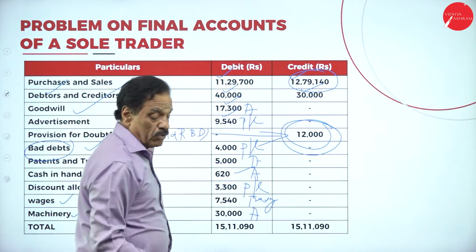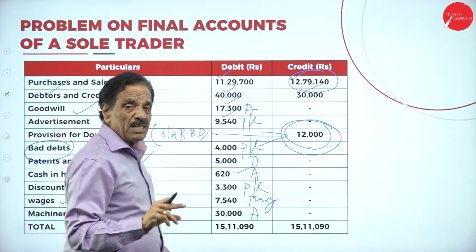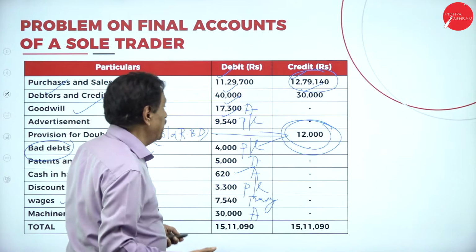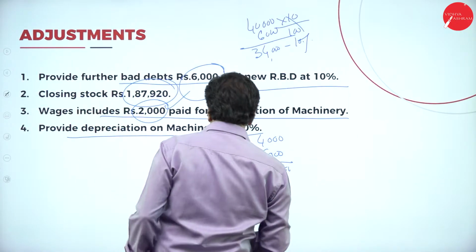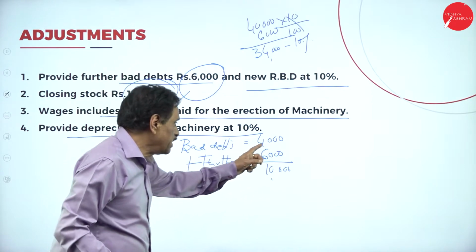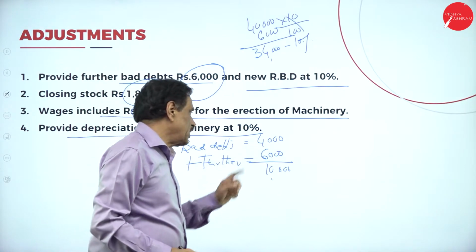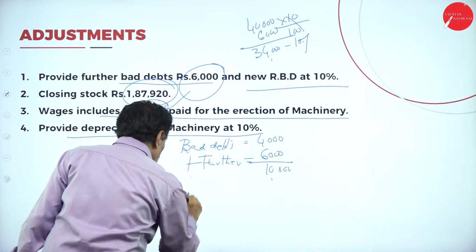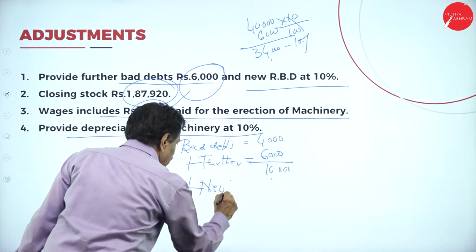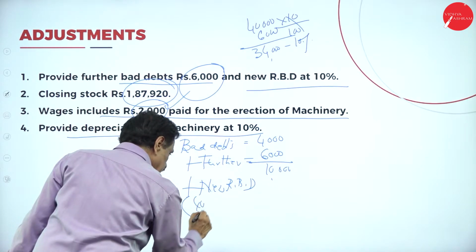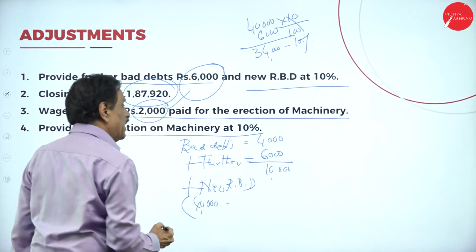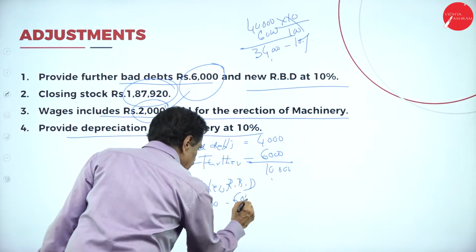What's the formula? We're going to explain once again. Bad debt plus new RBD minus old RBD. Here you have got a further bad debt of 6,000. In your problem, the bad debt given is 4,000 plus further bad debt 6,000, plus new RBD. You have got a debtor of 40,000. Your bad debt from the adjustment is 6,000.